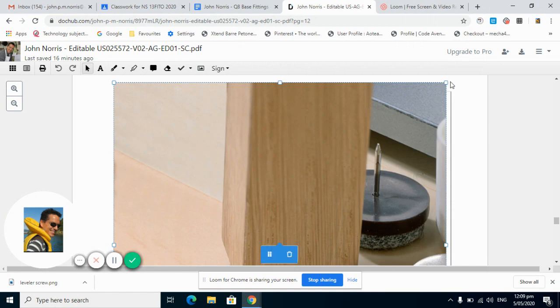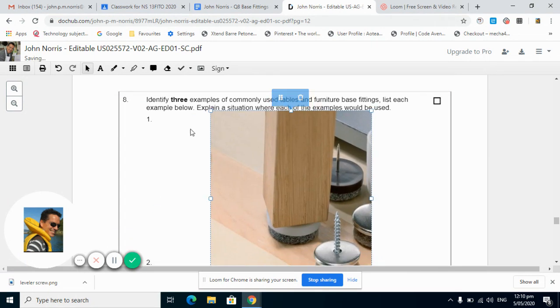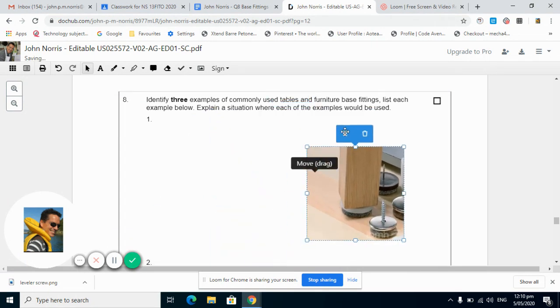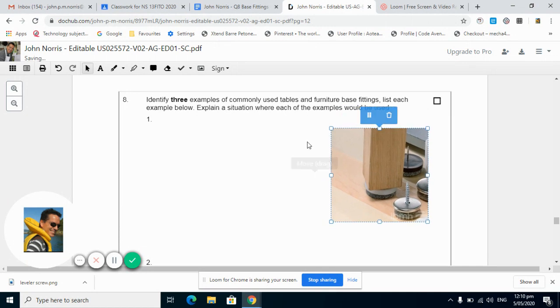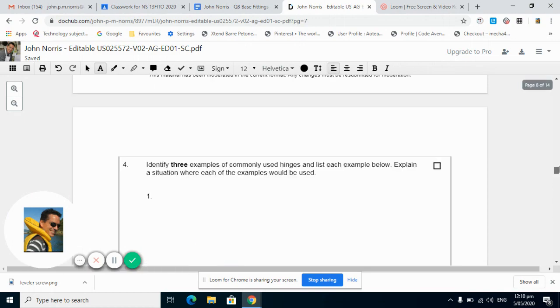It will come in as a really large picture, so just shrink it down. This little icon here allows you to move it around the screen, so just keep shrinking it down until it fits into the area that you want it to fit into. Now you can just put another text box here and identify what it is. Now this question only asks you what these things are. Identify 3 examples of commonly used tables and furniture base fittings. List each example below. Once you've done that, go up to question 1.